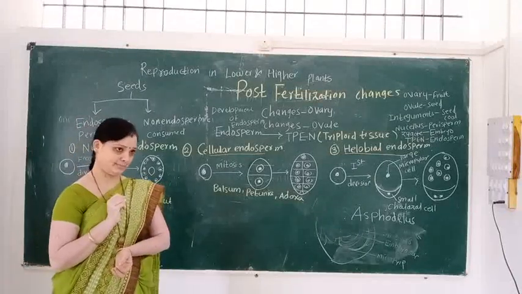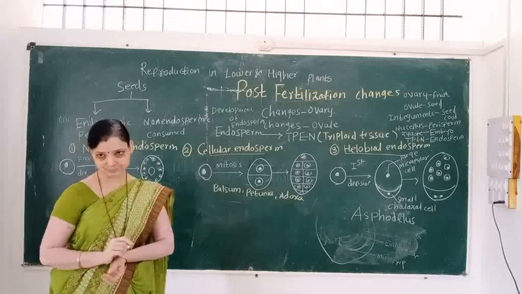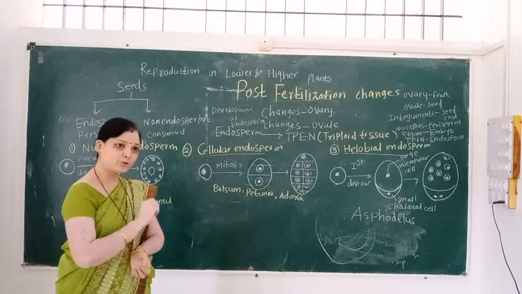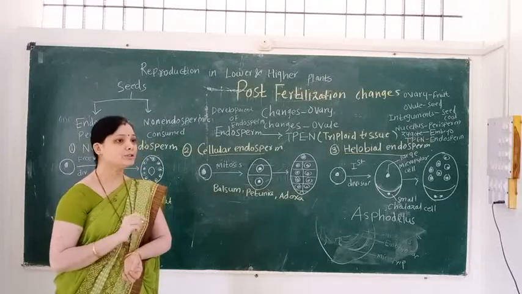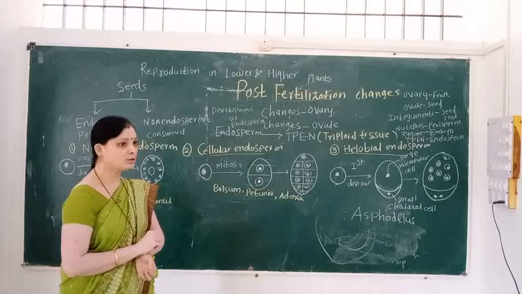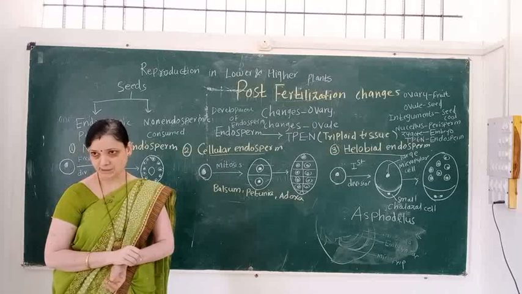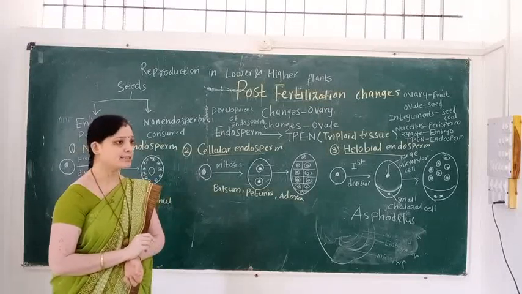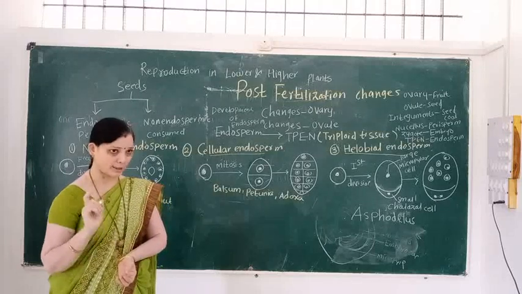Karyokinesis means division of the nucleus, and cytokinesis means division of the cytoplasm.